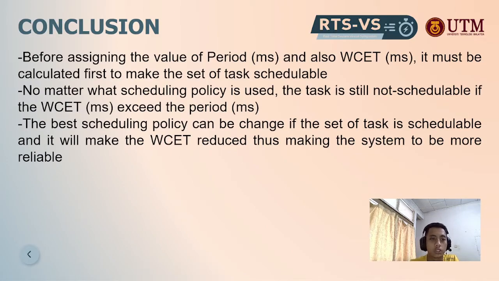For the conclusion, before assigning the value of period and also the worst case execution time, it must be calculated first to make the set of tasks schedulable. No matter what scheduling policy is used, the task is still not schedulable if the worst case execution time exceeds the period. The best scheduling policy can be chosen if the set of tasks is schedulable, and it will make the worst case execution time reduce, thus making the system more reliable.